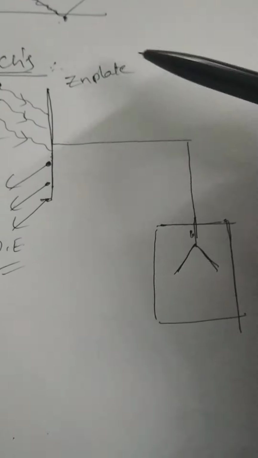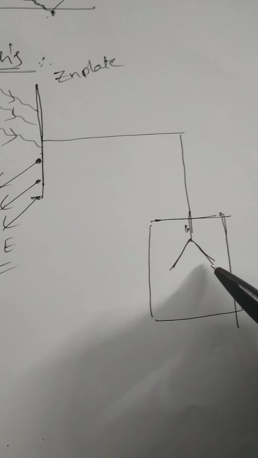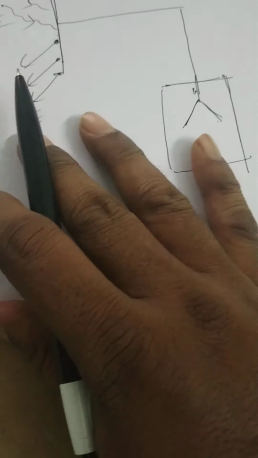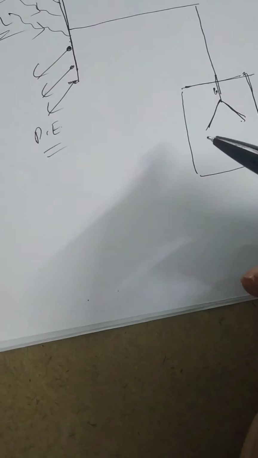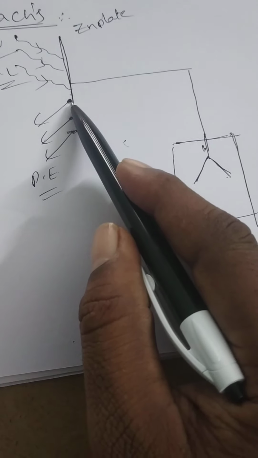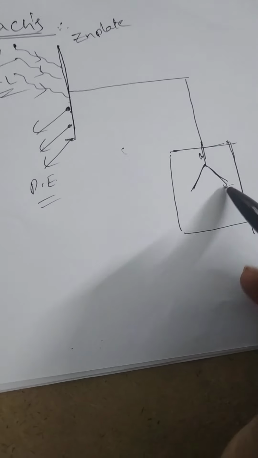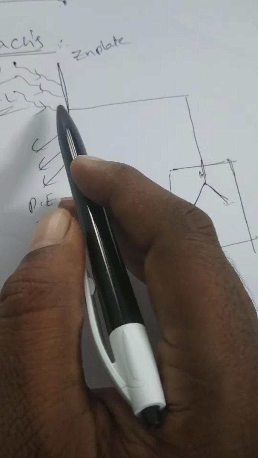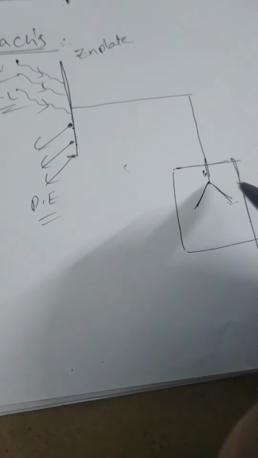Now here, this zinc plate is connected to the two gold leaves. As shown in the figure, the scientist connected a zinc plate to the electroscope. Now he allowed UV light to fall on the zinc plate.